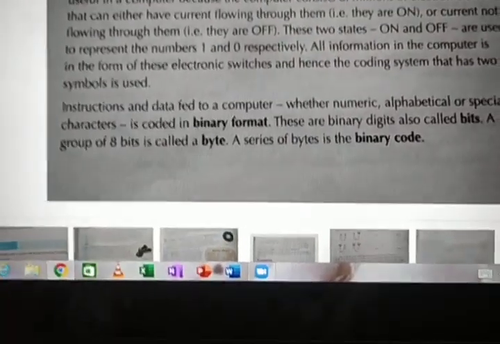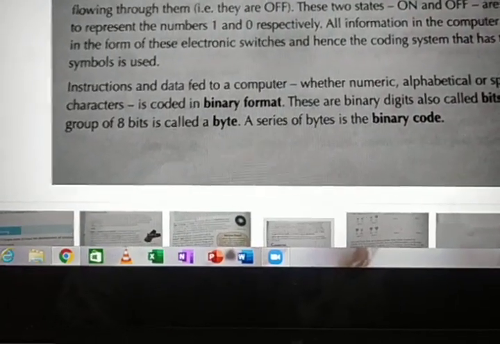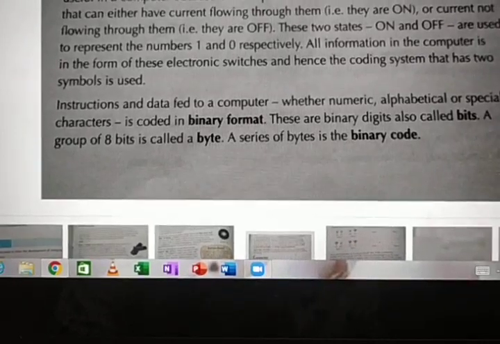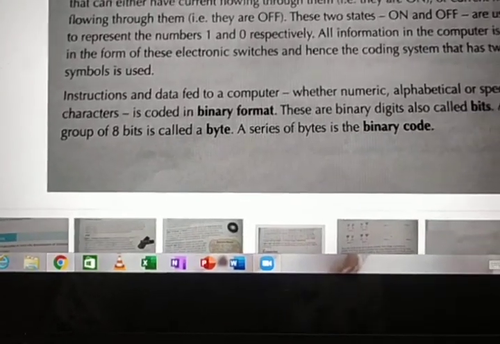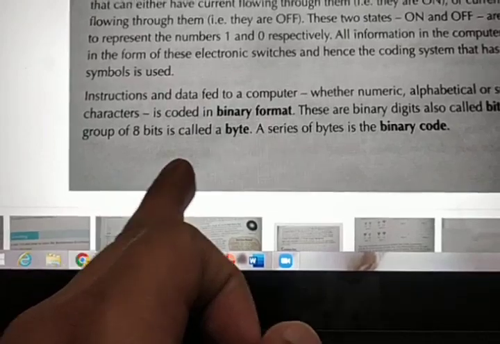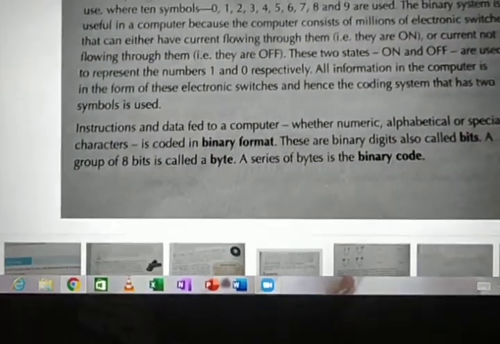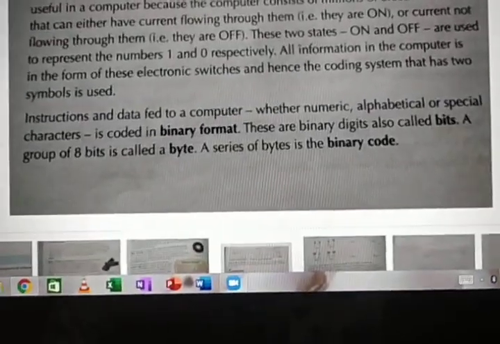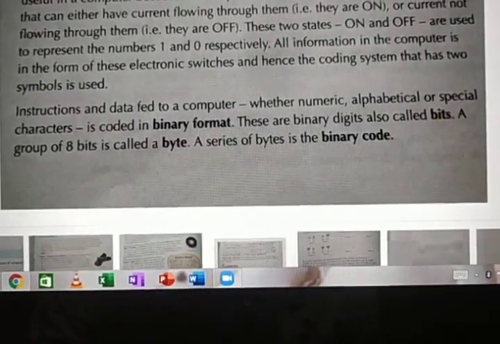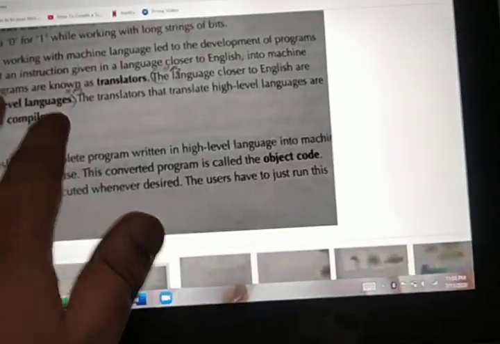Did you understand? These millions of bits or switches are categorized into 8 bits or 8 switches, and one group of 8 bits is called a byte. So next group, next byte, next group, next byte. A series of bytes is the binary code. Okay, next.